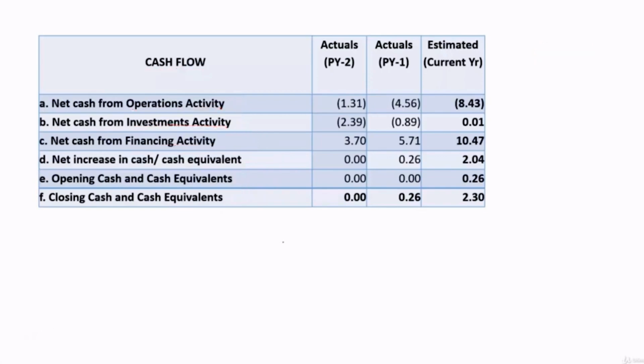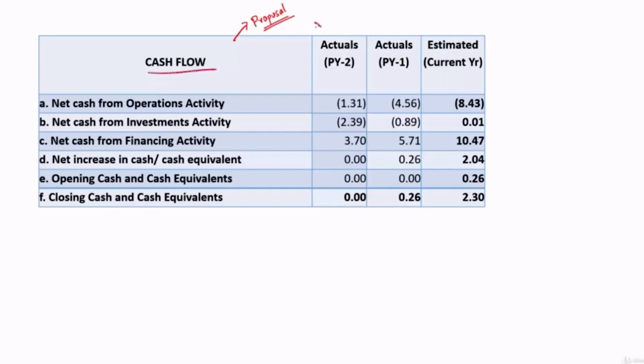So this is the abridged form of a cash flow statement. The general cash flow statement, which is part of financial statements, will be a detailed and elaborate one. What we are seeing here is the abridged form, and this is what will go into the loan proposals, because the sanctioning authority or people sitting in the sanctioning board are interested in knowing the gross movement, not the minute movement.